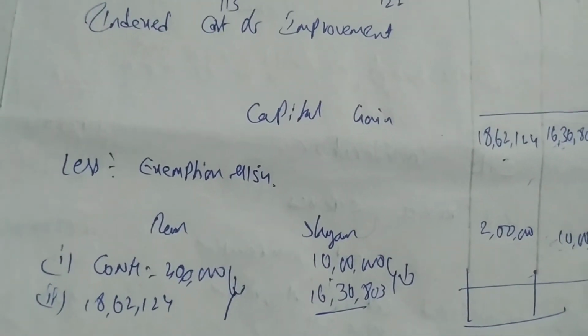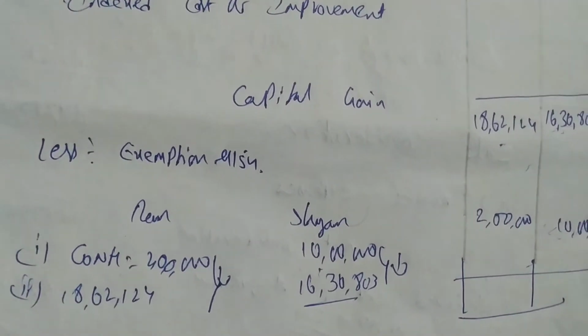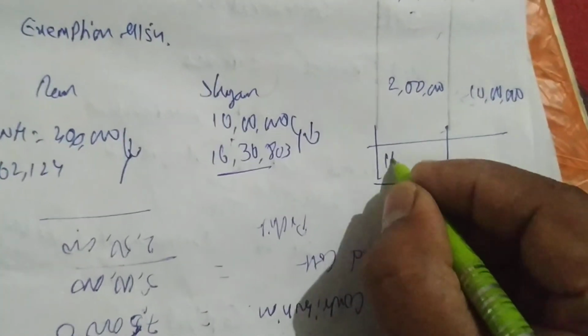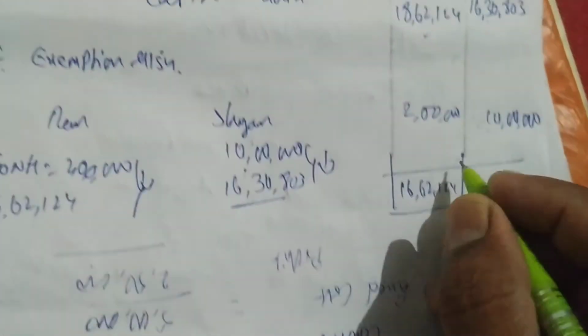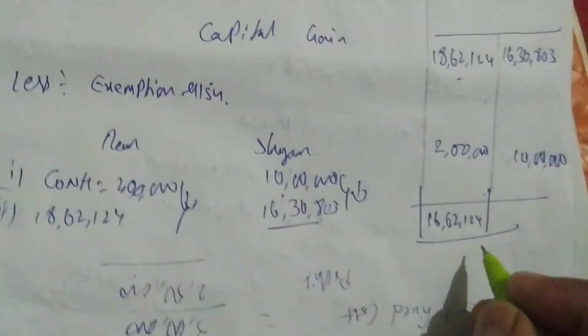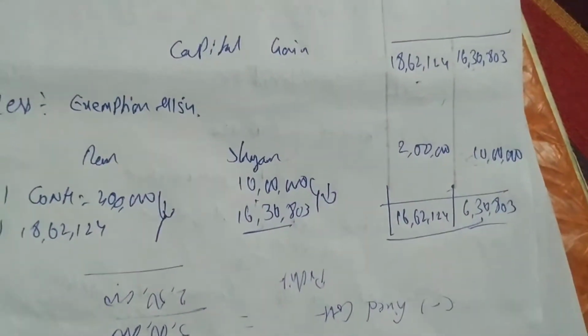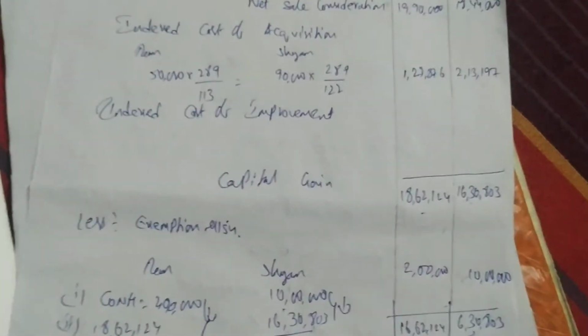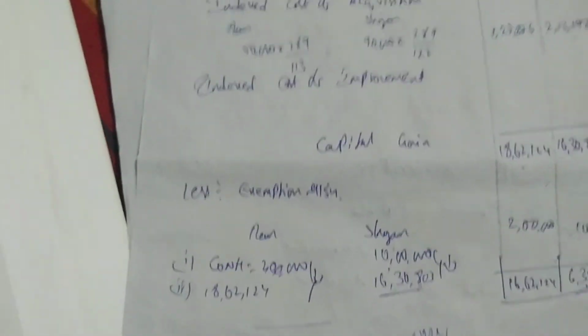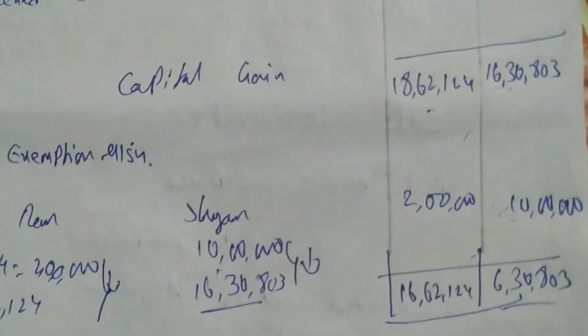So 18 lakhs 62,124 minus 2 lakhs. At 16 lakhs 62,124 he has to pay tax. Who has to pay tax? Ram has to pay tax on 16 lakhs 62,124, and Shyam has to pay tax on 6,30,803.